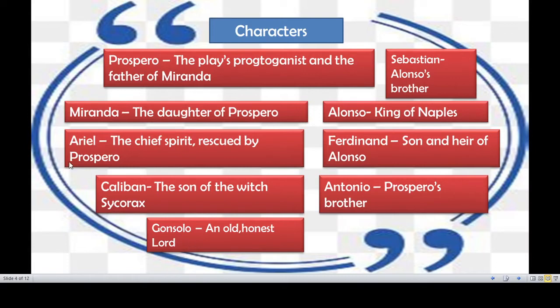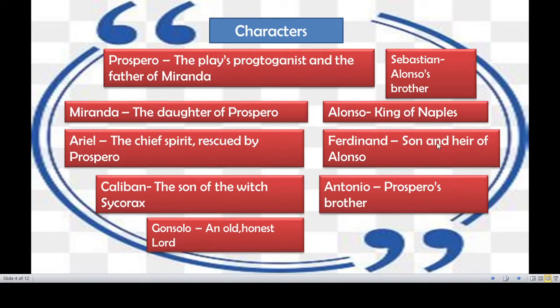Next, Ariel. This is also a very important character. It is a chief spirit. Okay, Ariel is not a human. It is a spirit. Caliban, the son of the witch Sycorax. We all know about a witch, like a ghost. So Caliban is the son of the witch Sycorax. Sycorax was a cunning witch, a cruel witch. And her son was Caliban.